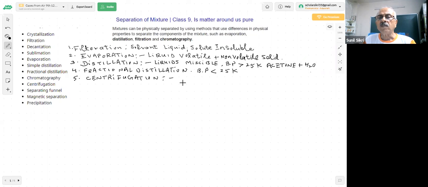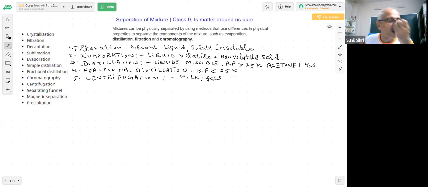If you have very small solid particles, solute particles that are very small and they are dissolved in a liquid. For example, milk. In the case of milk, what you have in the milk, students, is solid fats, you know, there are fats in the milk.